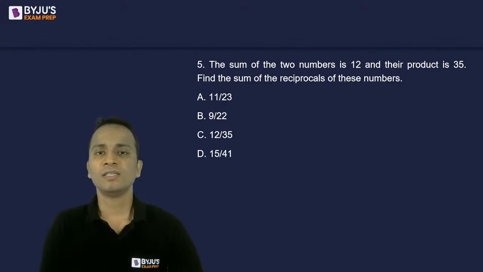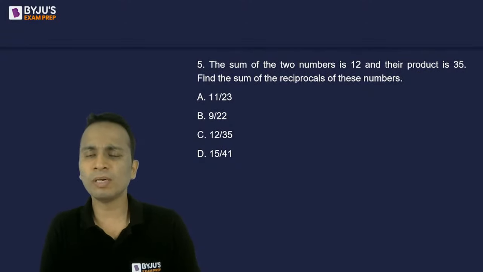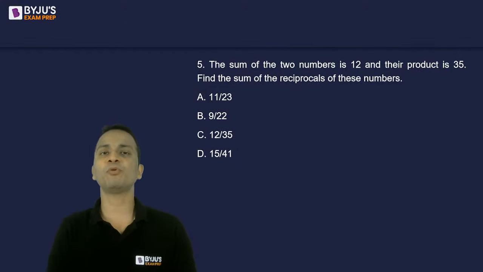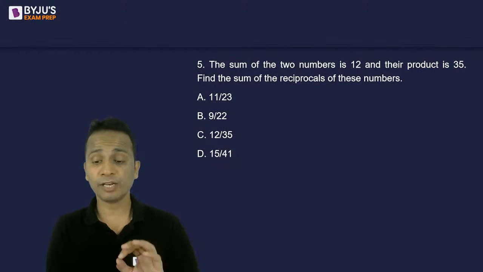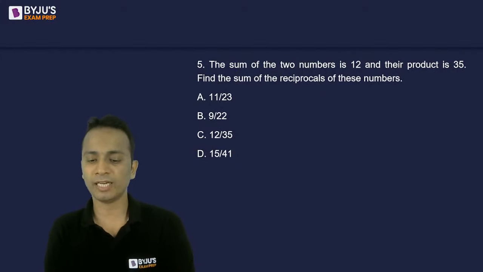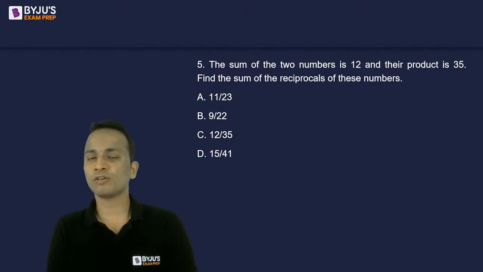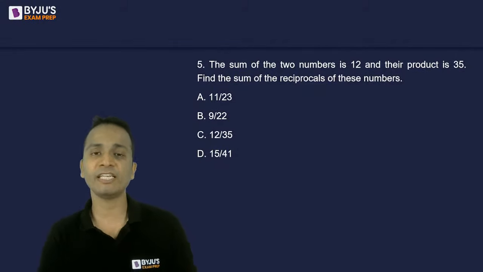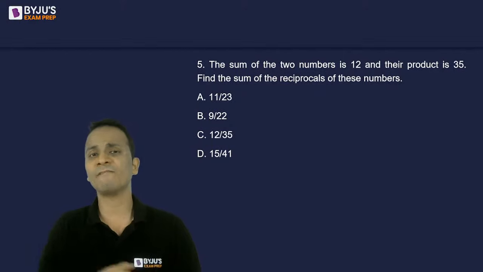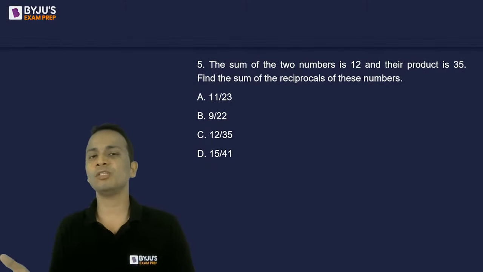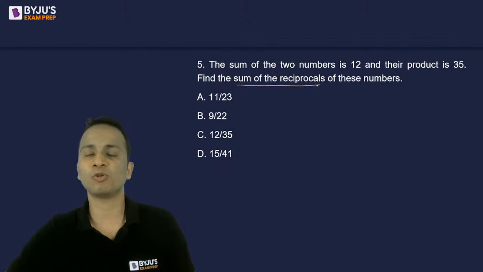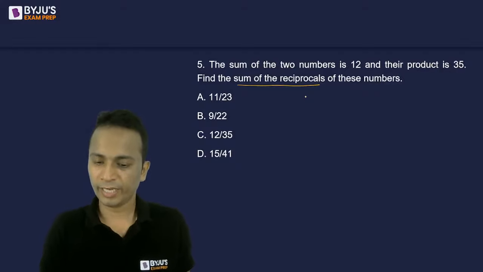Question number 5. Easy question hai ye bhi. The sum of two numbers is 12 and the product is 35. Find the sum of the reciprocals of these numbers. Carefully write the expression that you'll have to calculate. Sum of the reciprocals of these numbers. Reciprocal of the sum or sum of the reciprocal. These are two different things and you can easily get confused between these two. So here you have to find out the sum of the reciprocals. Okay. So yes, any answer?